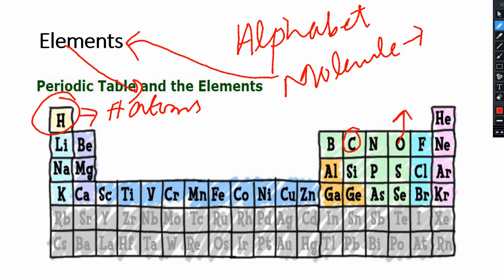We have different types of atoms, and you will see these different types of atoms in the form of the periodic table, where all the same type of atoms combine and they represent an element. So whenever you take hydrogen, it will only have the atoms of hydrogen.